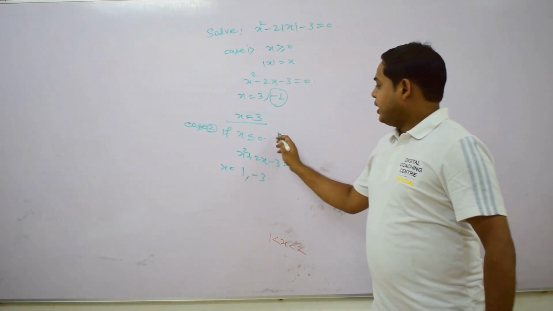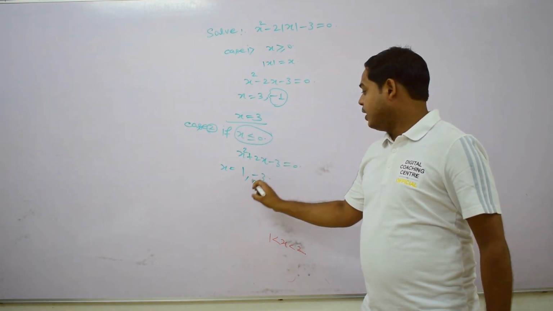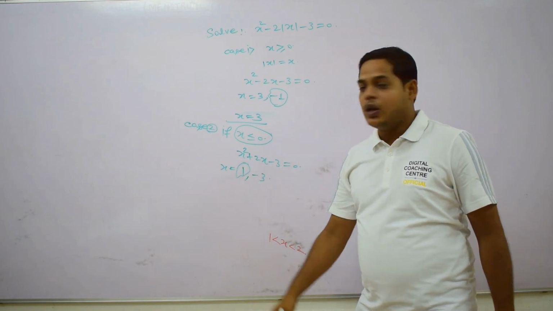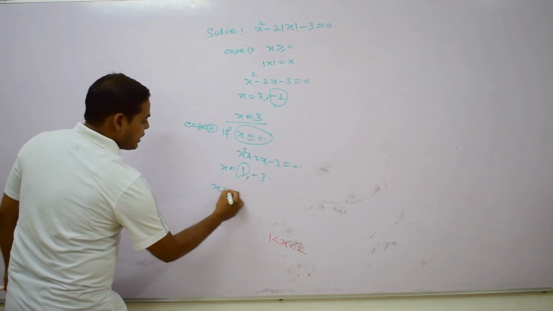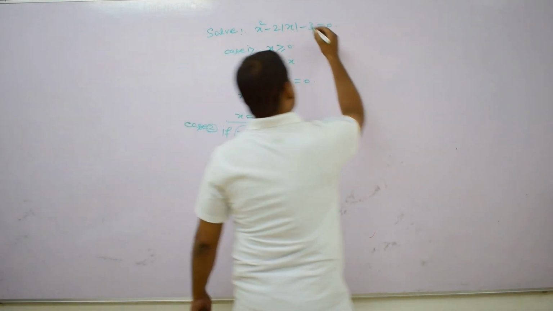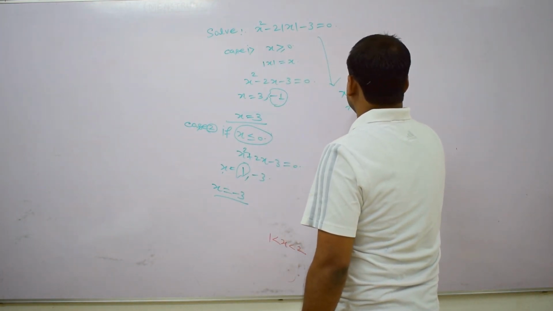Look here. In this situation x is less than or equal to 0. But here we find x = 1, which is not less than or equal to 0. So x = 1 is not valid. So from here we get x = −3. So the overall solution is that this is valid for x = 3 and x = −3.